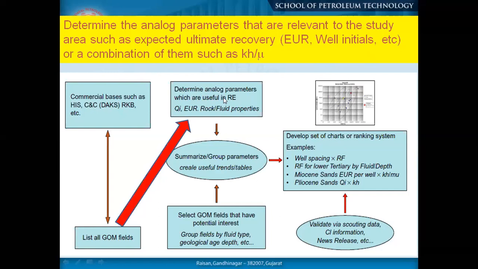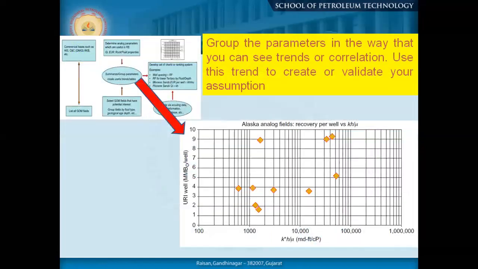One part is using certain data which are very near to your field, or maybe you are using analog data to get your parameters right. Now if you see a group of parameters in a way that you can see trends or correlations, use this trend to create or validate your assumption, whatever you assume in your database.